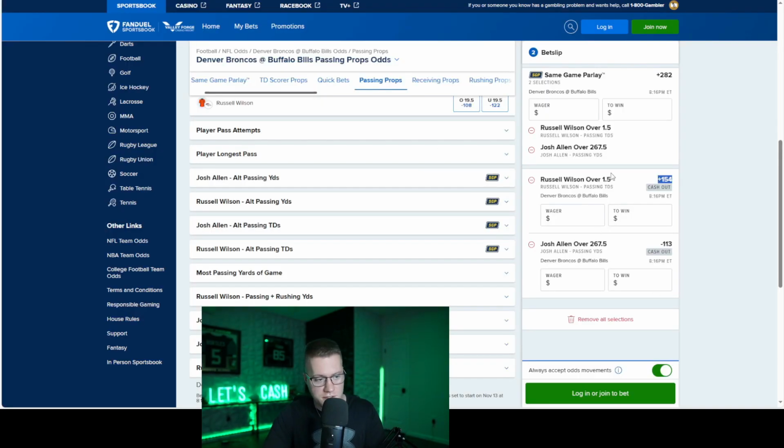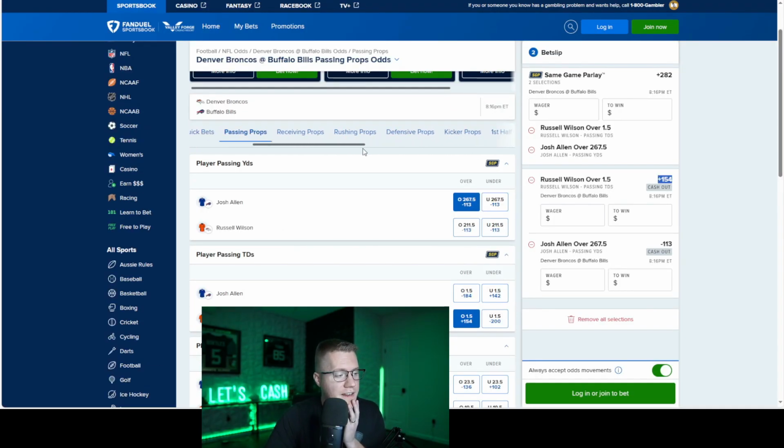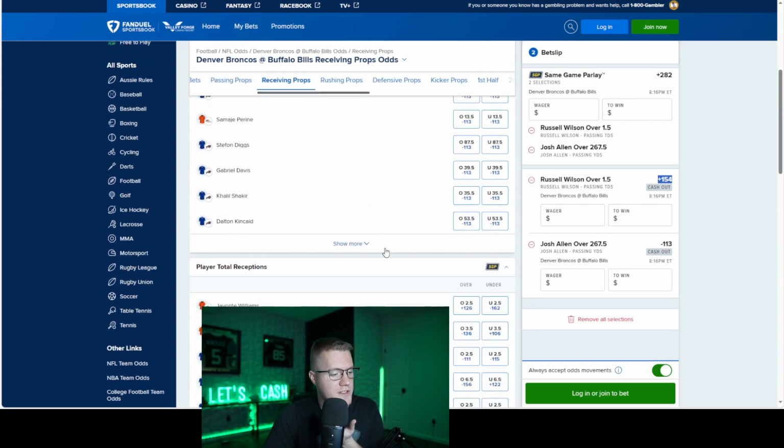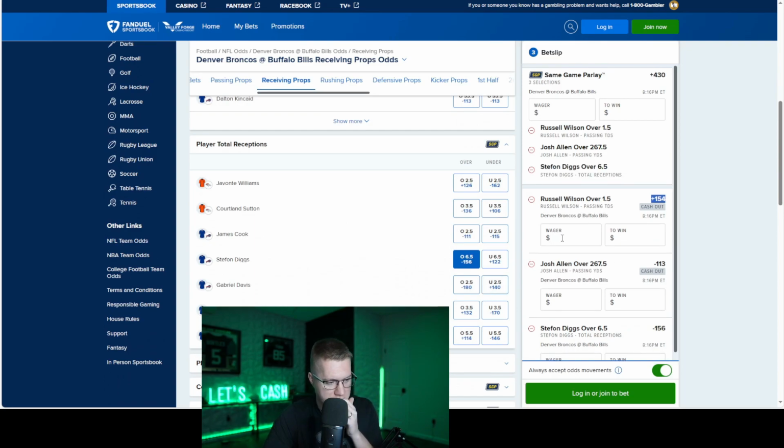So I have Russell Wilson over passing touchdowns, and we can't put passing completions in there. So let's go ahead and throw in Josh Allen's over passing yards, and then we'll throw in Diggs. And they don't even offer targets, so let's just go with receptions. We might as well. There's nothing else to really one-to-one compare. So let's put Diggs over 6.5 receptions as opposed to his 9.5 targets. If he's getting 6.5 receptions, he's most likely going over 9.5 targets in general.